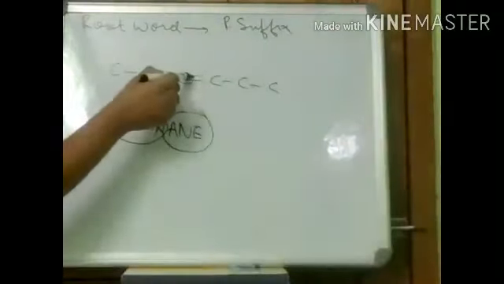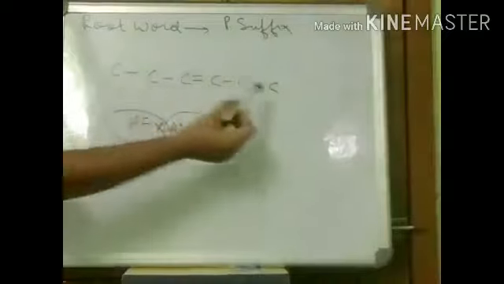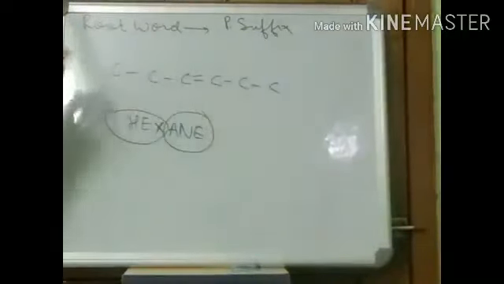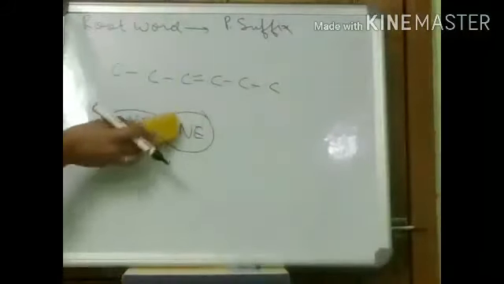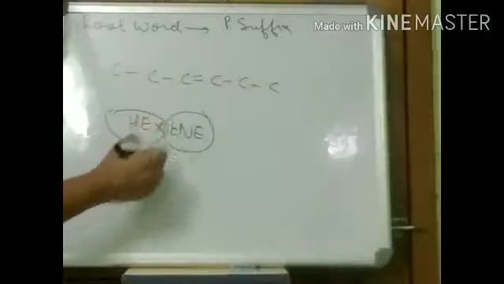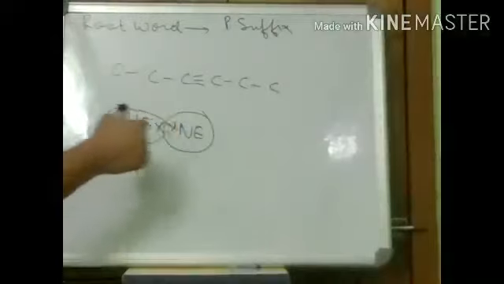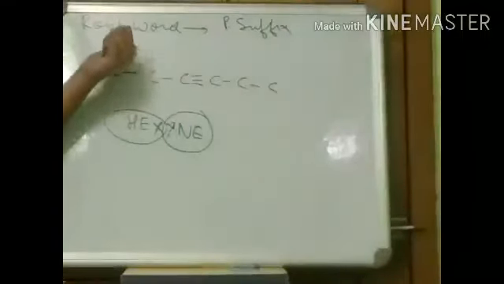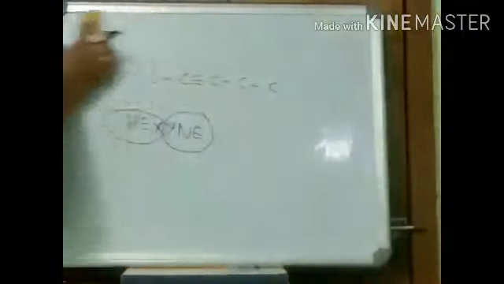Had there been a double bond, now including double bond and triple bond, there is another rule which denotes the position, like 1, 2, 3, 4. At the 4th position we will be writing the number. It's not present out here, but to make it more clear, if there would be a double bond, this would be "ene", and if there would be a triple bond, this would be "ine". As simple as it is. So first we will be writing the root word, then we will be writing the primary suffix.